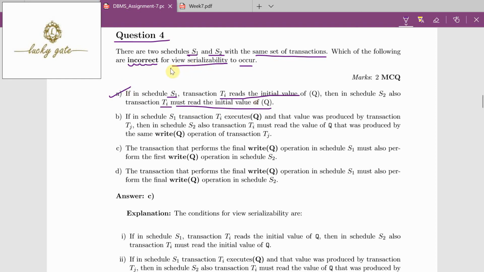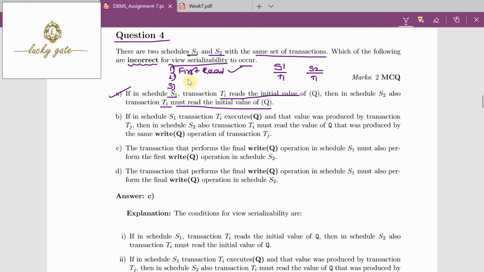Actually, view serializability is based on three rules: first read, last write and write read. Here I am writing first read. What does it mean? If in some schedule S1, some transaction T1 performs the first read operation, when I am comparing schedule 1 with the equivalent serial schedule S2, in the equivalent serial schedule also the same transaction T1 should perform the first read operation.